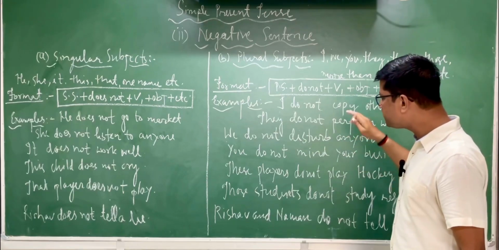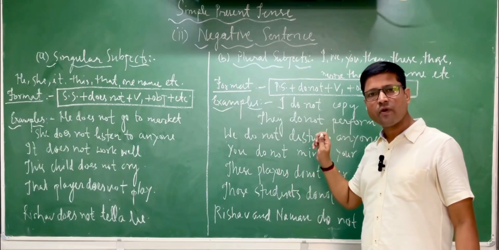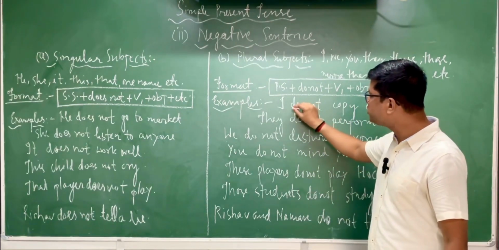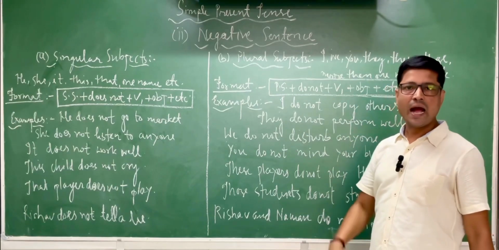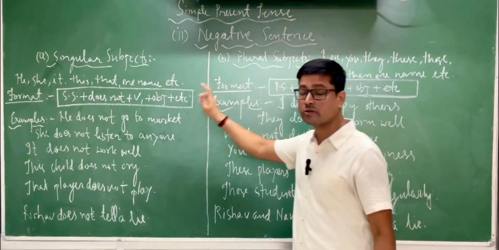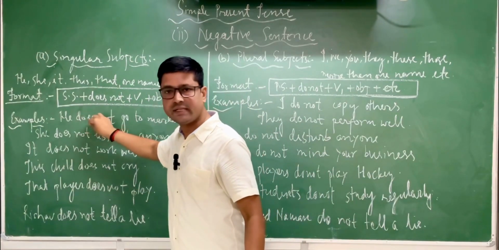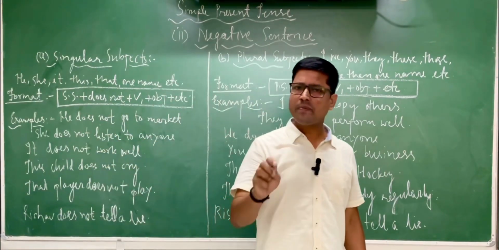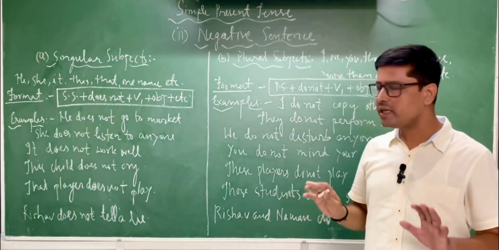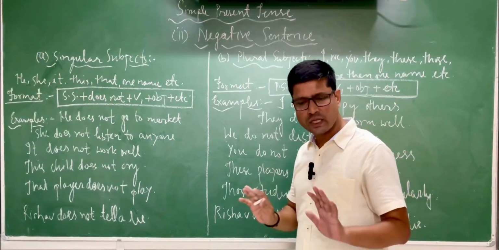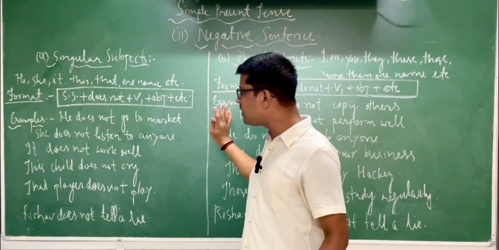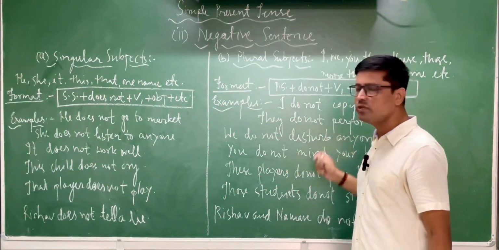So all these plural subjects have one thing in common. They have do not in the sentences, and you have to keep that in mind. And all the singular subjects have one thing in common. They have doesn't in the sentence. So you have to keep this only in mind, and there is no confusion at all. So in a very simple way you can move forward.